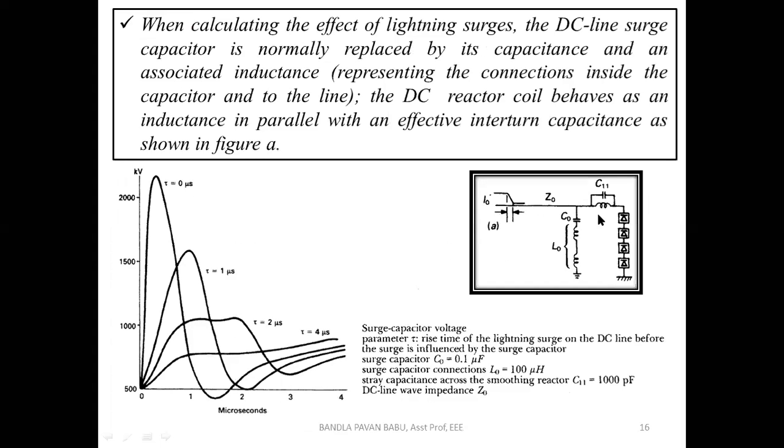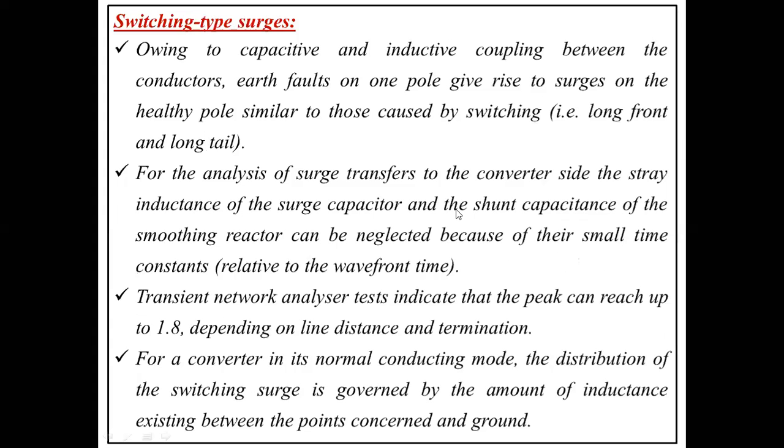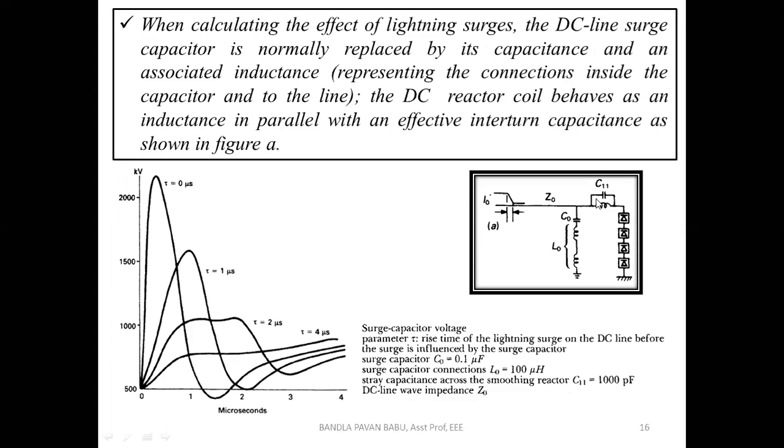This is the stray inductance, which is of adjustable type, so it comes under some sort of tuning. For this we have connected a capacitor, and this is the shunt capacitance of the smoothing reactor, the shunt capacitance connected to the smoothing reactor.